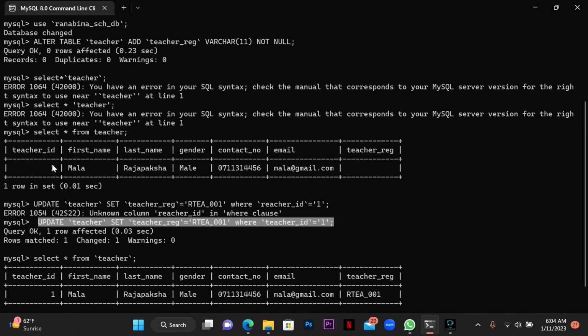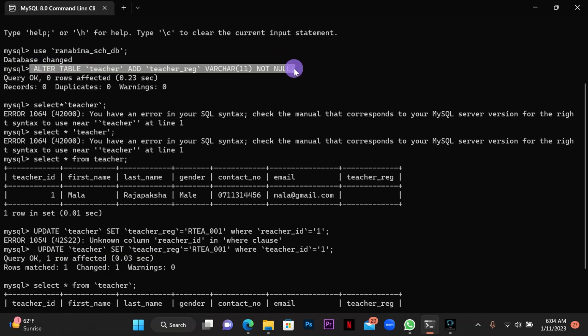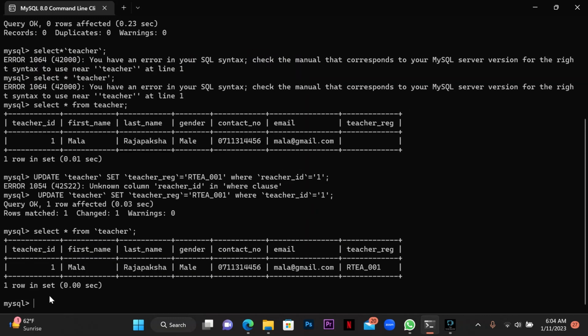I am going to use this query here. I'm going to paste it here, and I'm going to change the table name to student, and I'm going to change this to student rec, and I'm going to execute the query here.